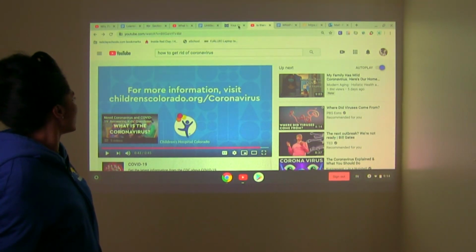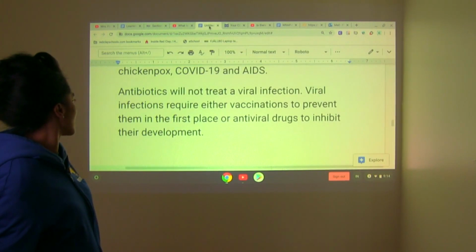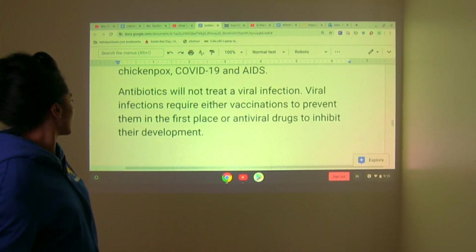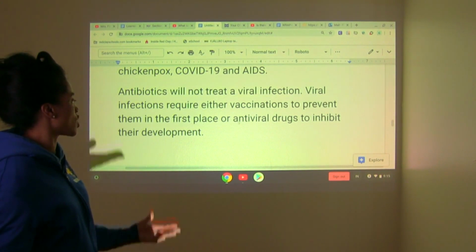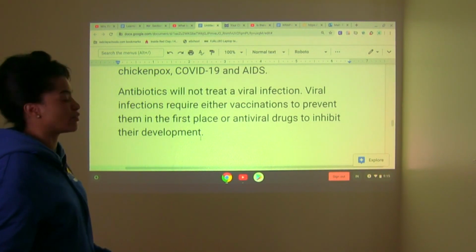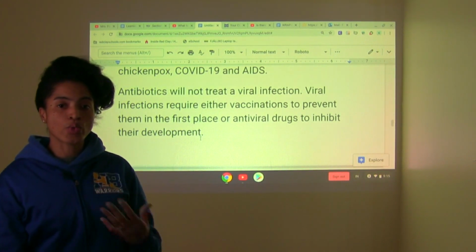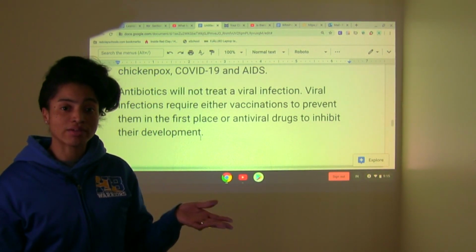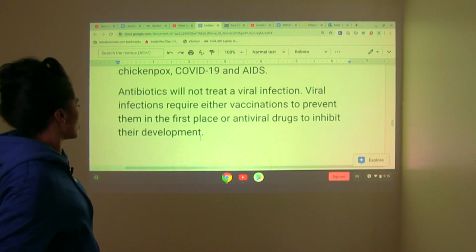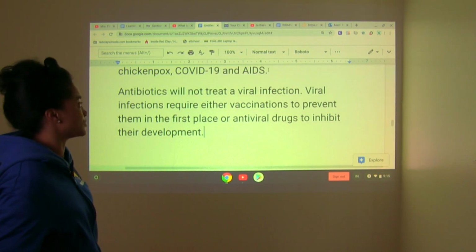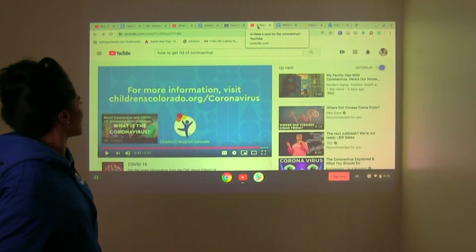Okay, so that video touches back into our conversation that we talked about back here, okay? So viral infections require either vaccinations to prevent them in the first place or antiviral drugs to inhibit their development. So right now we have scientists working to deal with the coronavirus, all right? Trying to come up with vaccinations, trying to come up with ways to tackle it for people that have it, okay? And so this is what's considered a viral infection that we're dealing with right now in society, okay?